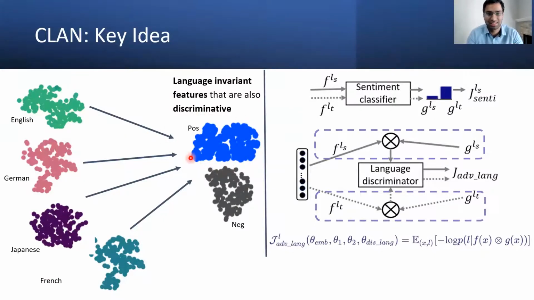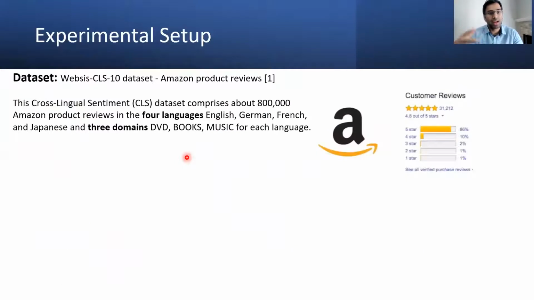So regarding the experimental setup, we have used this cross-lingual sentiment analysis dataset called the Webis dataset, which contains around 800,000 Amazon product reviews from 4 different languages. These 4 different languages are English, German, French, and Japanese. And in each language, there are 3 domains: DVD, books, and music.